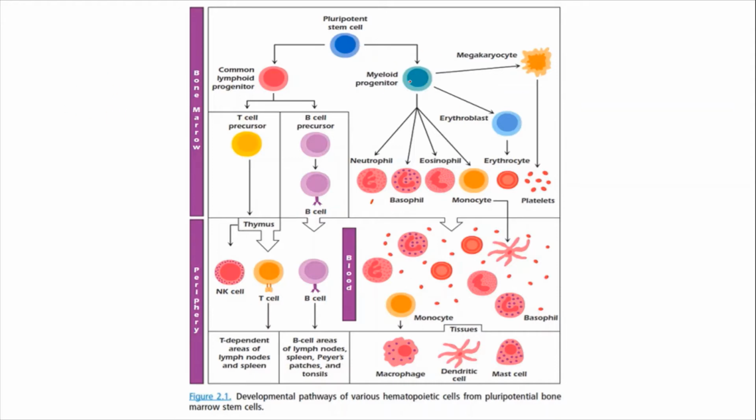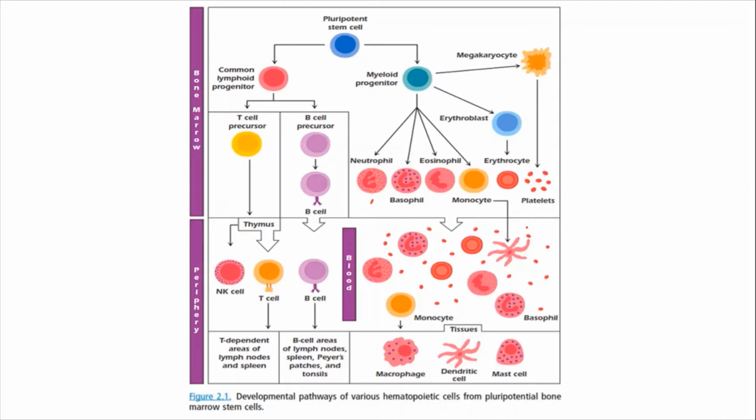In the case of the myeloid system, it is composed of pluripotent stem cells. The stem cells divide and differentiate to form myeloid progenitor cells. This myeloid progenitor once again differentiates to form neutrophils. Yes, so please keep this in mind. You know very well neutrophils are very important cells in the immune system, especially the innate immune system. The myeloid progenitor cells get differentiated into neutrophils.